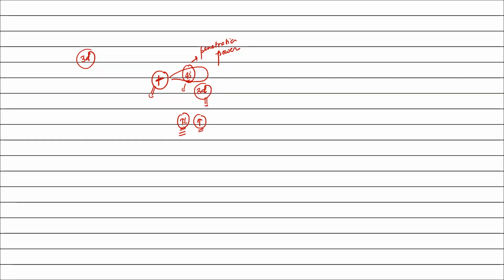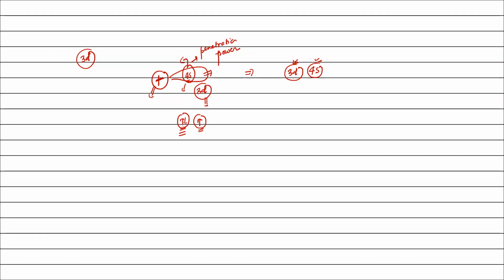Due to repulsion, these two orbitals move at more distance from each other, leading the 3d orbital to remain on the inner side and the 4s orbital to become the outer side. But when there is no electron in the 3d orbital, or when there is electron only in the 4s orbital, then the energy of the 4s orbital is low, and the 3d orbital is high.